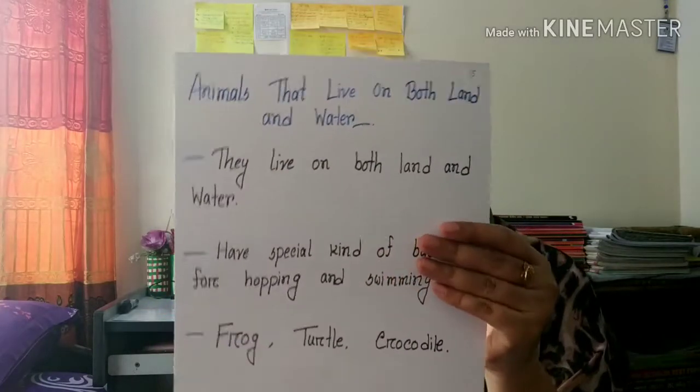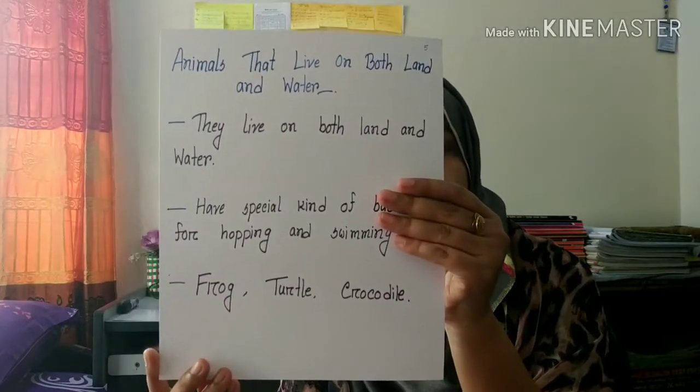Now, go to page number 17. Animals that live on both land and water. From this name, we can understand which types of animals we are talking about here. So what are the characteristics of these types of animals?